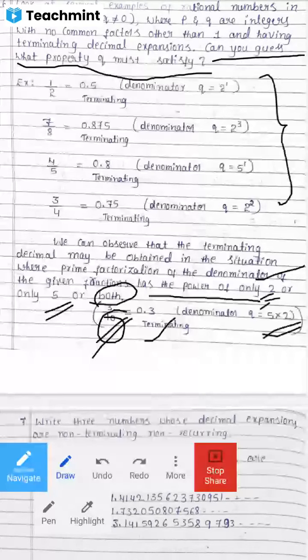So in the Q place there will be a power of 2, or only a power of 5, or both, that is 2 and 5 mixed up. So this is the property of Q in the terminating decimal expansion, the P by Q form. Okay, so got the idea of this problem?